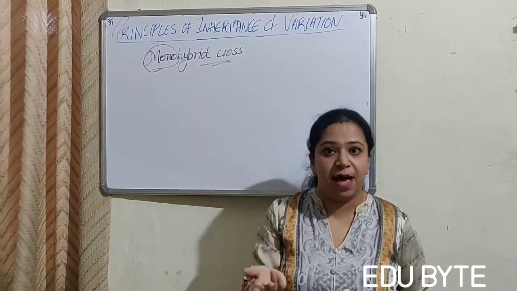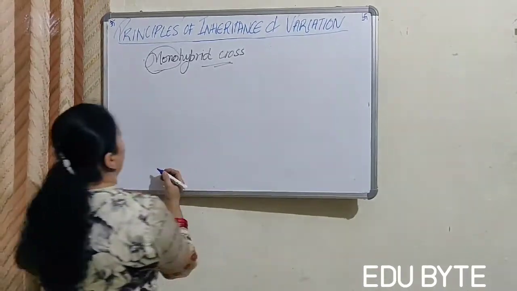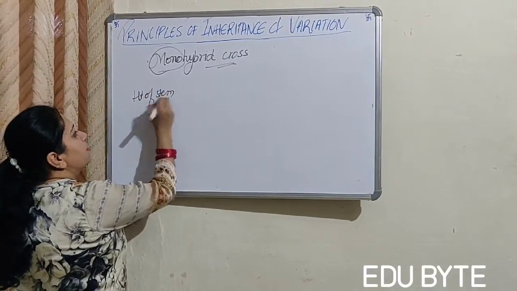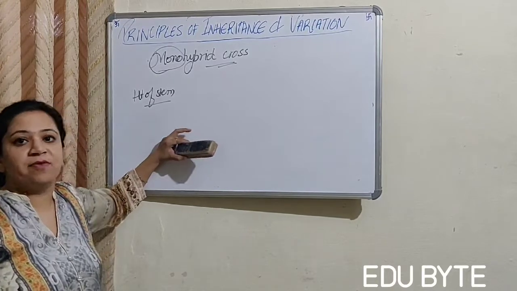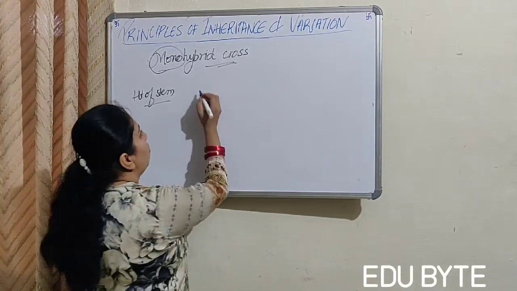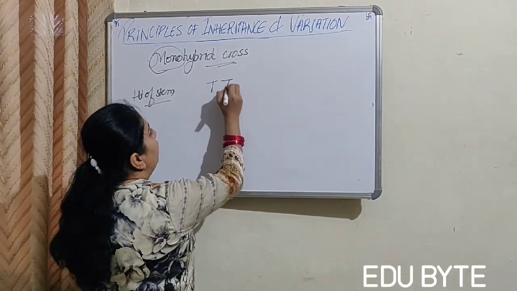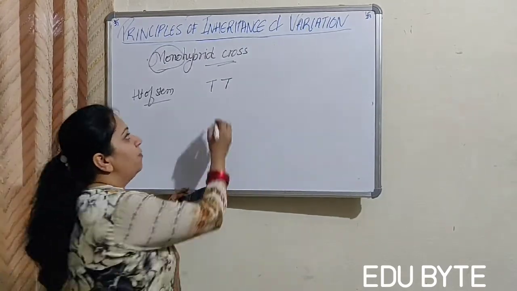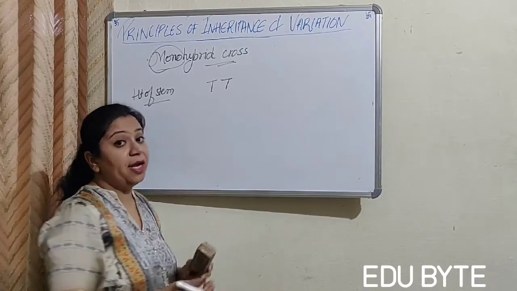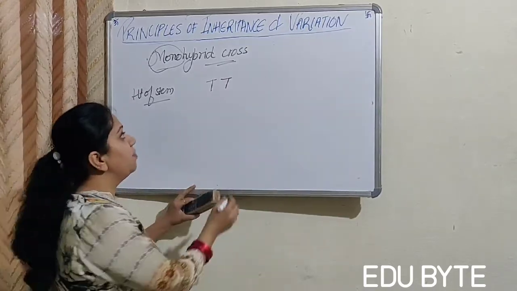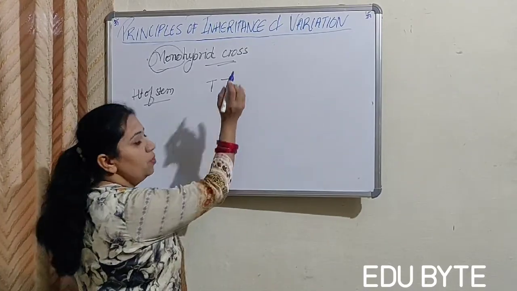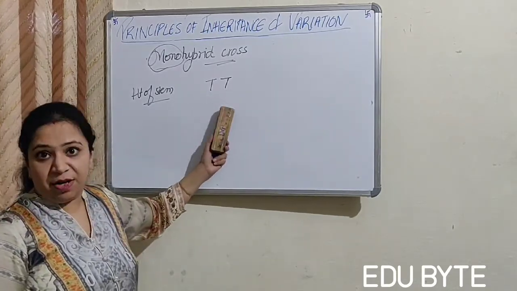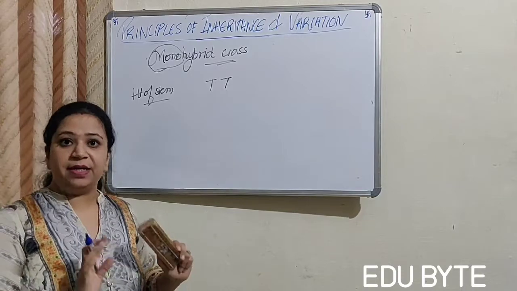Now let's take an example. We are taking the example of the height of the stem. So the alleles, we will cross with a pure line first. Pure line means that this is similar to this, right? The alleles are similar to each other and it is completely tall.